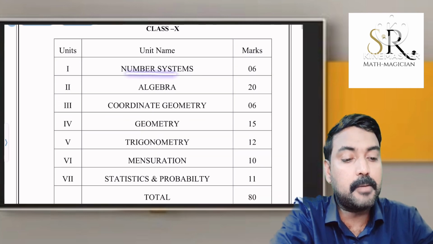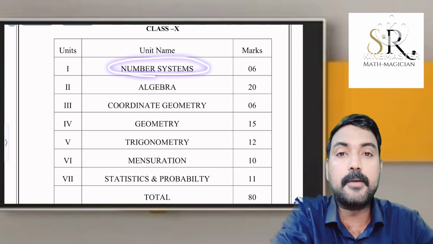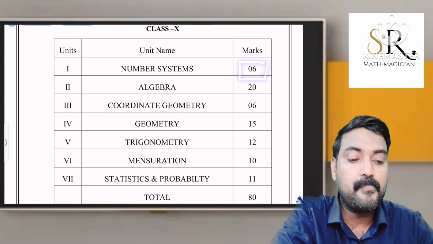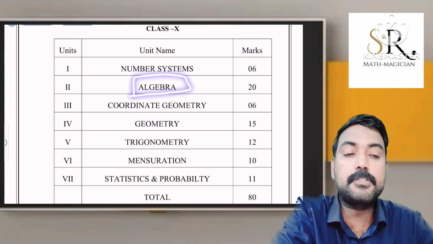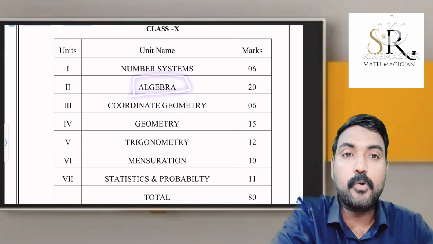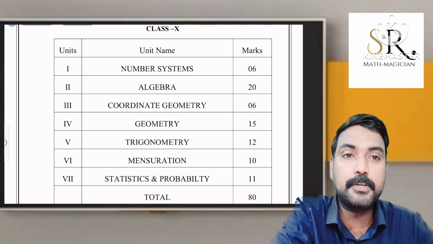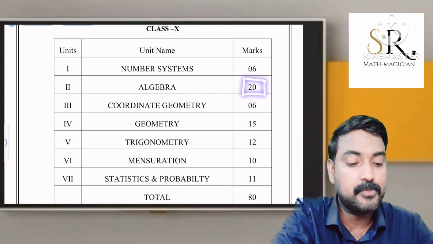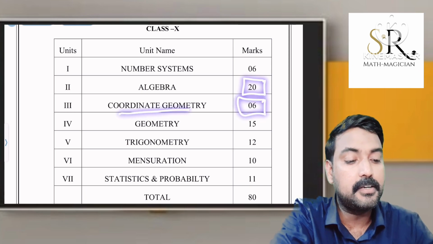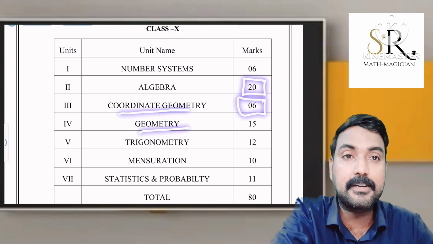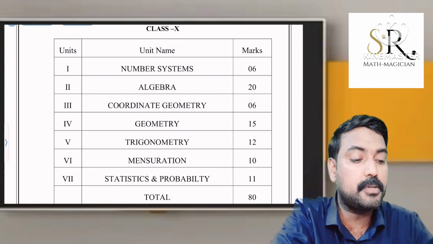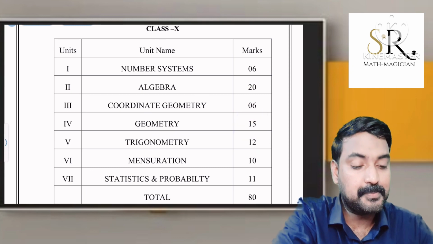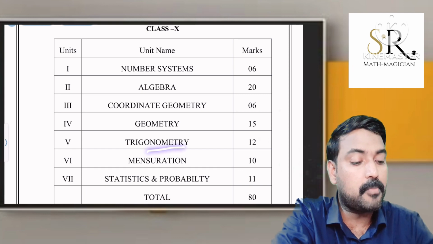Number system means we know the chapter real numbers. From there we can expect 6 marks. Algebra means polynomial, quadratic equation, pair of linear equation. All these chapters together we can expect 20 marks. Coordinate geometry 6 marks. Geometry means circles, triangles. This all included in 15 marks.